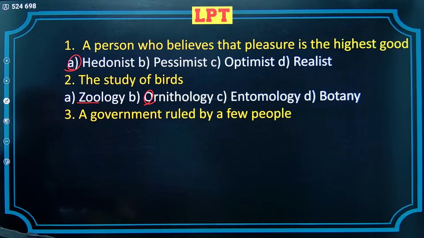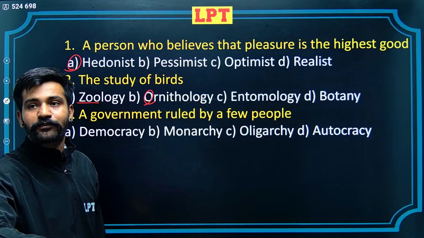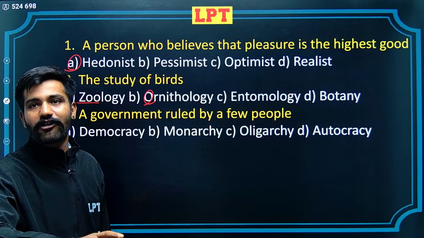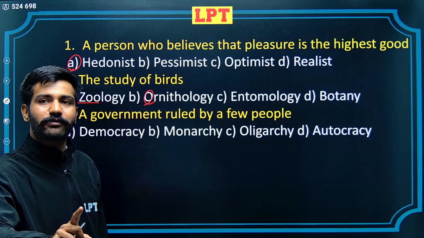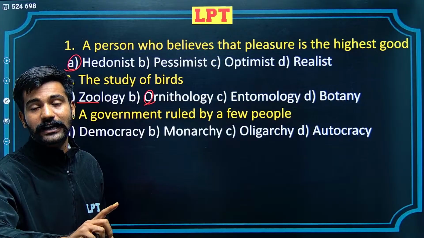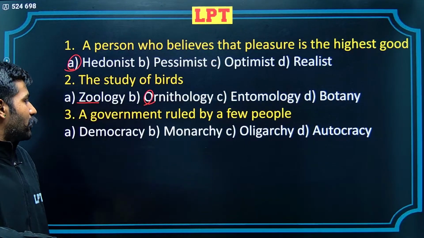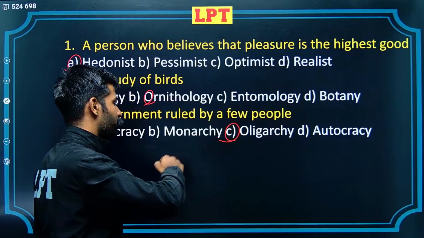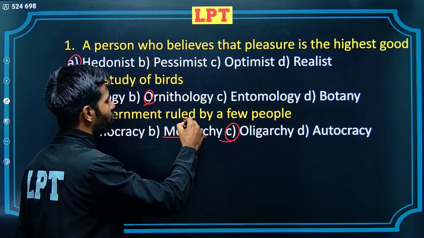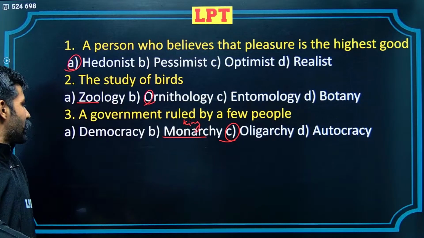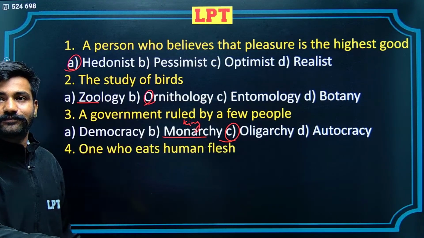Okay, the third question is a government ruled by few people. 4 alternatives, and here they come: democracy, monarchy, oligarchy and autocracy. The word autocracy would mean government by one. It can be a little synonymous with dictatorship. However, autocracy would be the one when one single person has got absolute power. C alternative, oligarchy, is the correct alternative here, which means government of the few. B alternative, monarchy, refers to rule by a king or a queen. A alternative, democracy, is government of the people by the people, as the quote says.